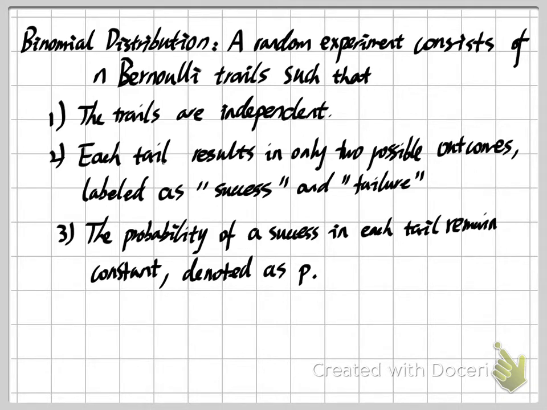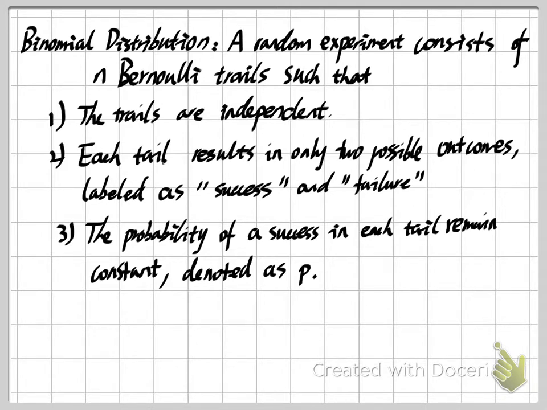And the third requirement is that the probability of success in each trial remains the same. Generally we denote this by a small letter p. So if we flip three coins and all three coins are fair, they each have a 0.5 probability of getting a head and the same for a tail.